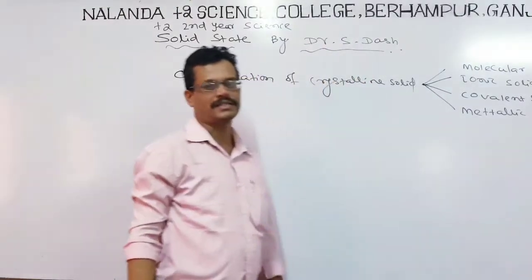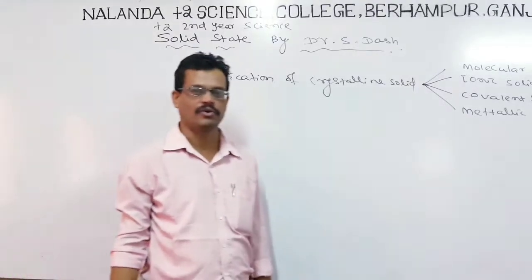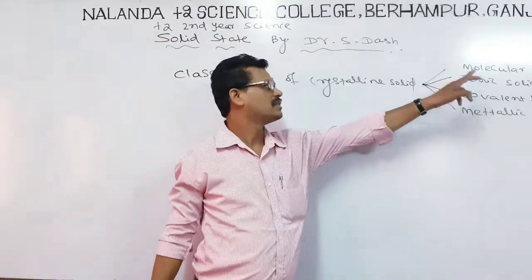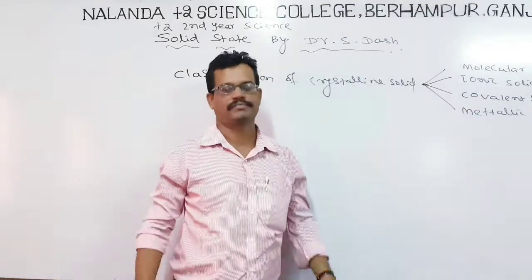So let us look here. Crystalline solids have been classified into four different categories: molecular solids, ionic solids, covalent solids, metallic solids.